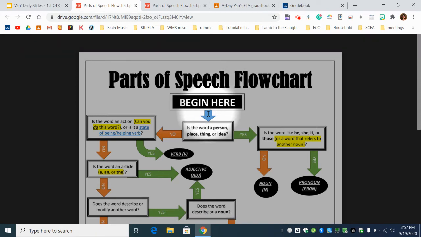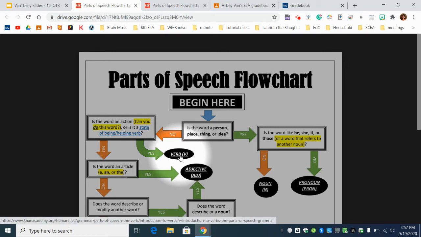Talk. The word is talk. Is the word a person, place, thing, or idea? Talk. No, it's not. So we follow this arrow. Is the word an action? Can you do this word? Or is it a state of being or helping verb? Can I do this word? Can I talk? Can you talk? Yes, you can. Therefore, it is a verb, an action verb to be exact, but a verb will suffice.